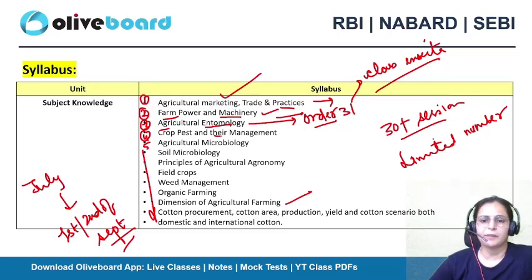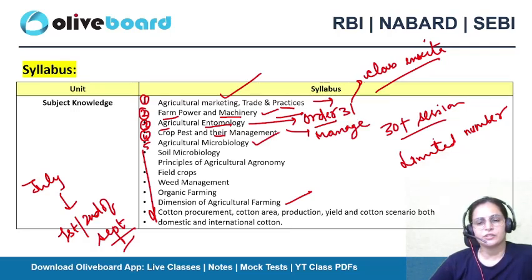Crop pests and their management. Our agriculture crops suffer from pest attacks, and there are specific pests which are related to specific crops only, and how we can manage them significantly will be covered here.